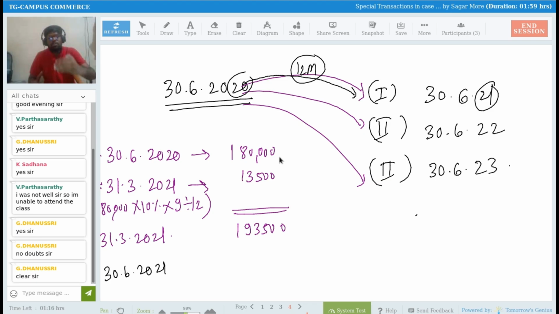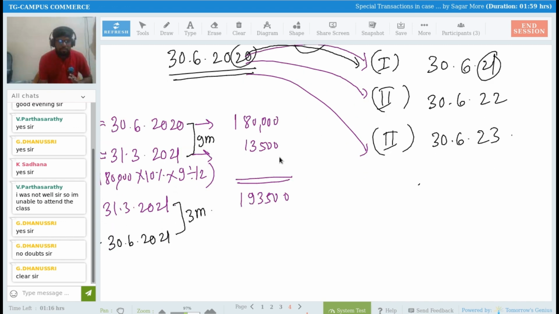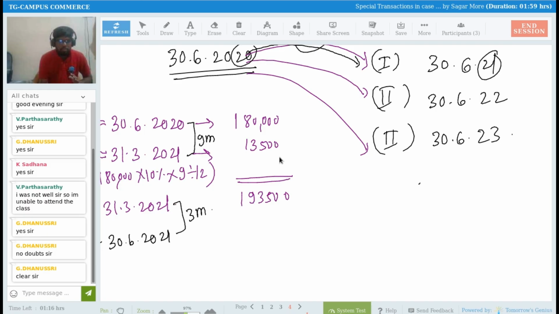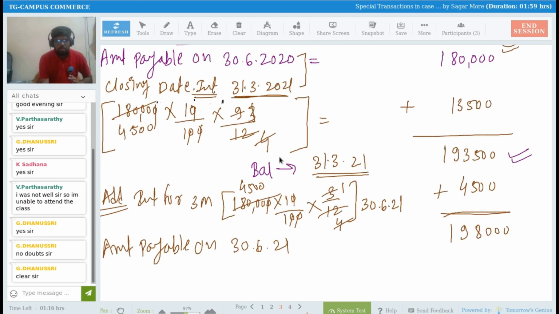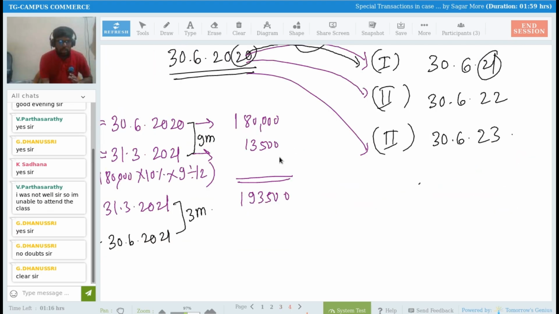Understood now? No doubt I am going to make a payment of interest for 12 months. But sir, my year ends on 31st March every year. 31st March 2021, then 22, then 23. So for that reason, I need to break that interest into 9 and 3 months. First of all, I have calculated for 9 months. Then I am calculating for 3 months. So how much is 3 months interest? We have already calculated. 4,500. Yes. So that 4,500 rupees also I am going to add.